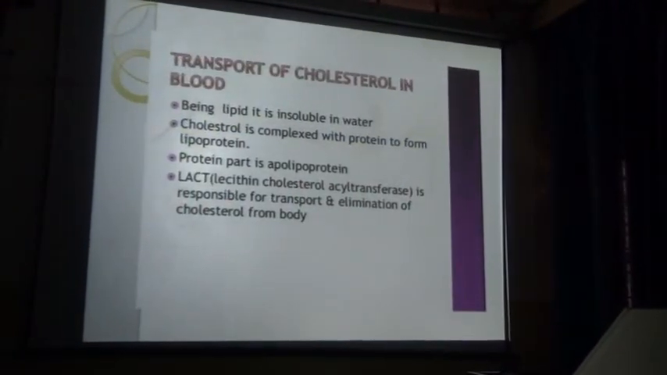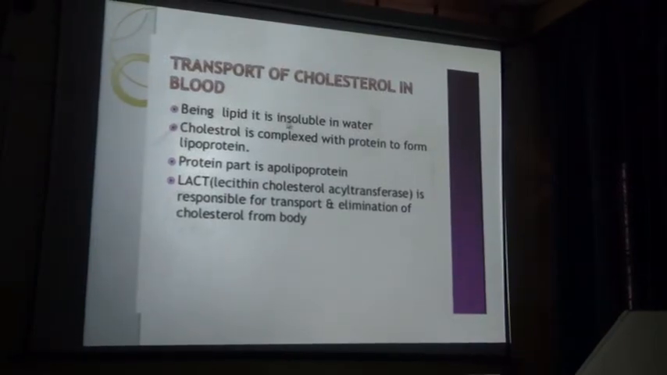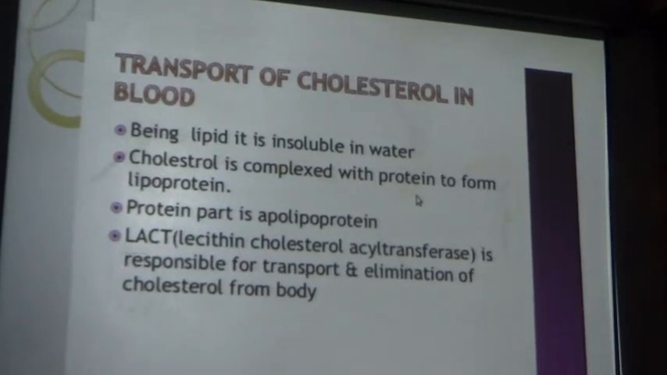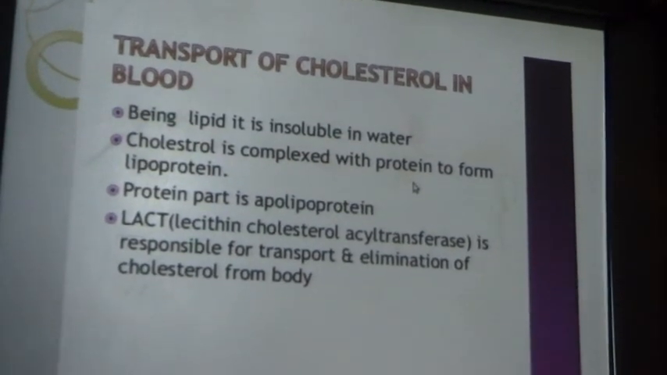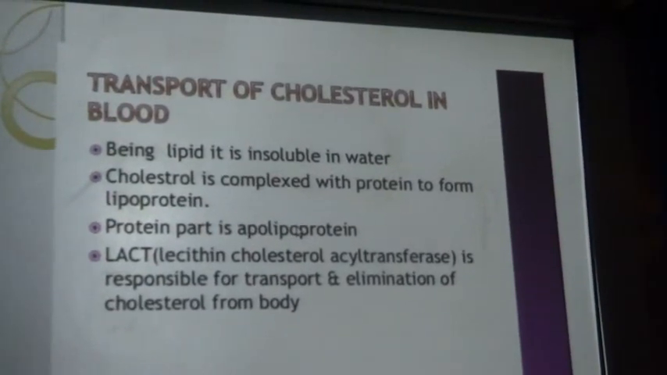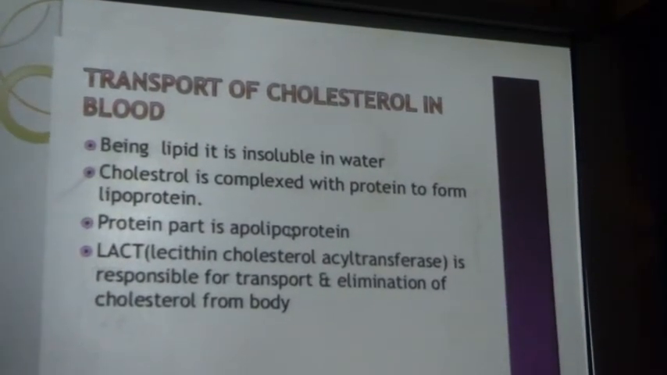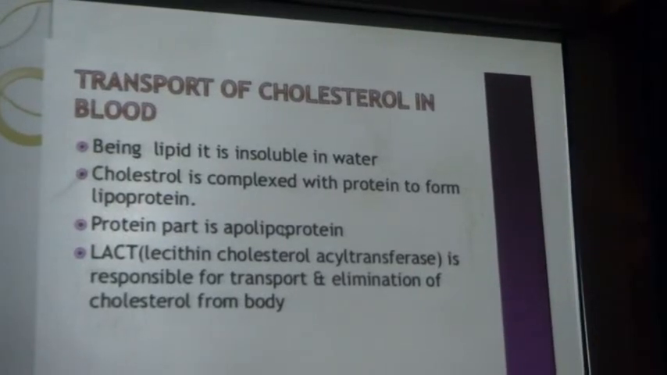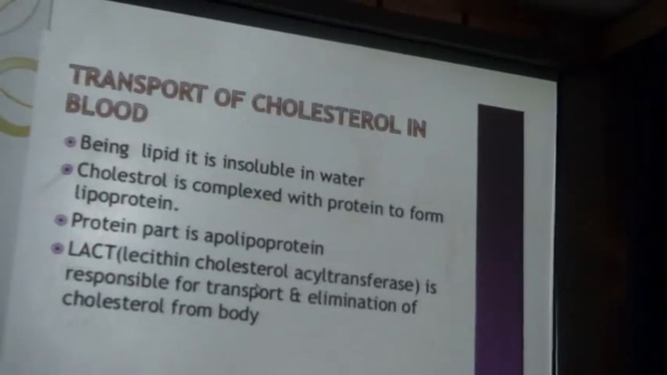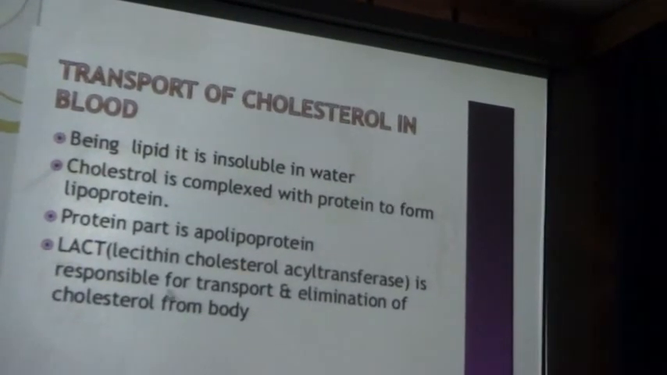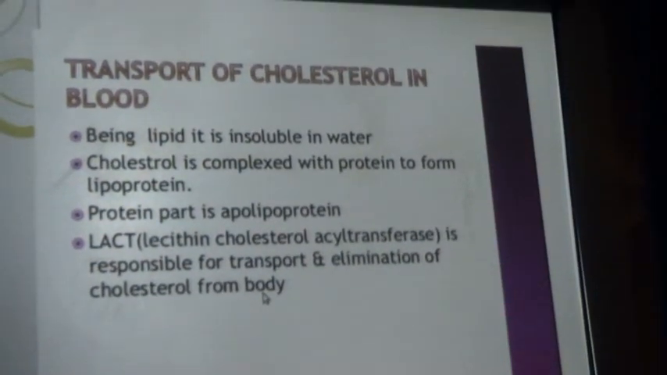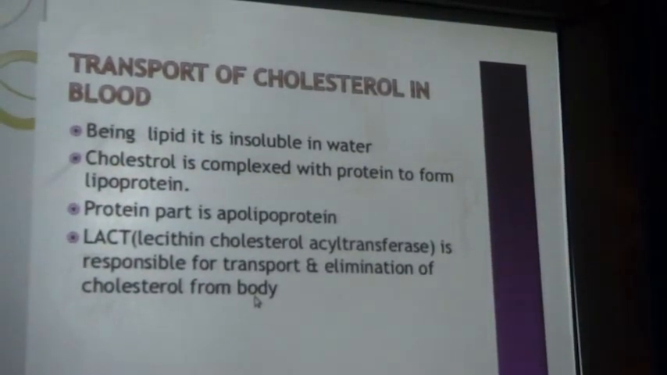Now, what is the transport of cholesterol in the blood? Being a lipid, it is insoluble in water. Cholesterol is complexed with protein to form lipoproteins, lipid associated with protein. The protein part is the apolipoprotein. There are different types of apolipoprotein, like apoprotein A, apoprotein E, apoprotein B. LCAT, that is lecithin cholesterol acyltransferase, is responsible for transport and elimination of cholesterol from the body. So that is the transport of cholesterol in the blood.